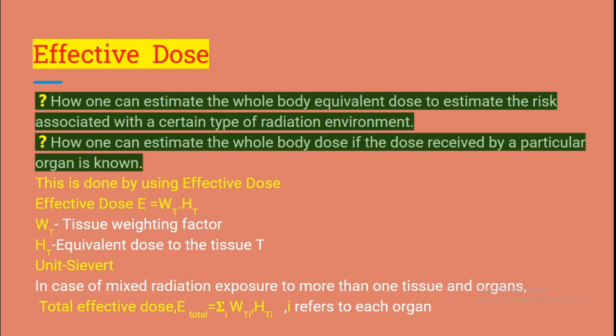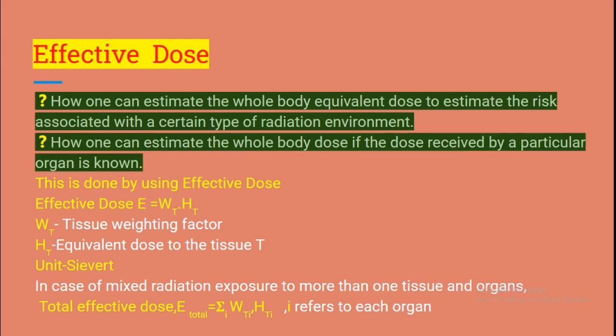And this is taken into account by multiplying the equivalent dose to an organ or tissue by its respective weighting factor. That is, the equivalent dose can be used for one tissue type only, as it does not address the sensitiveness of tissue types to the same type of radiation.